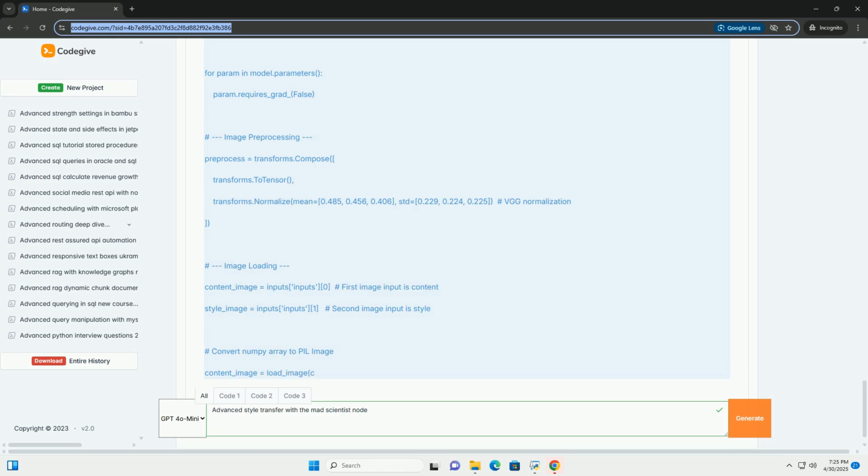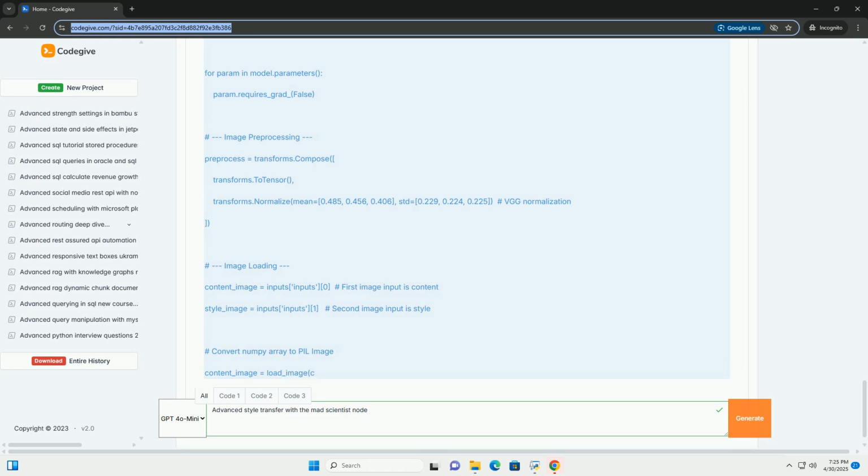6. Masking and semantic segmentation. To apply styles more intelligently, you can use masks to restrict style transfer to specific regions of the content image. Semantic segmentation models, for example using libraries like segmentation_models_pytorch, can identify objects in the image. You can then apply different style transfer parameters or disable style transfer entirely for certain object categories.